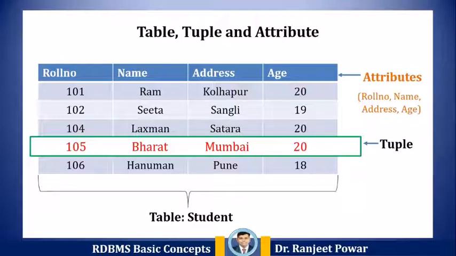Tuple: a single entry in a table is called a tuple, a record, or a row. A tuple in a table represents a set of related data. For example, the above student table has 5 tuples, records or rows. One record of Bharat is highlighted, and this is called a tuple.